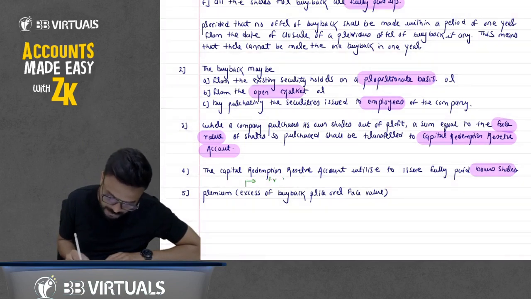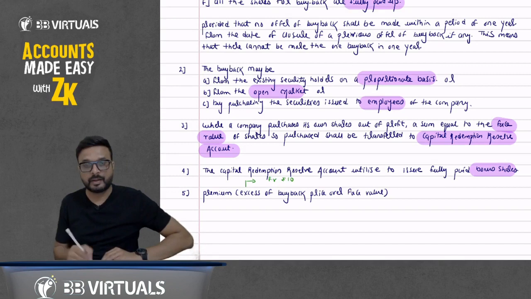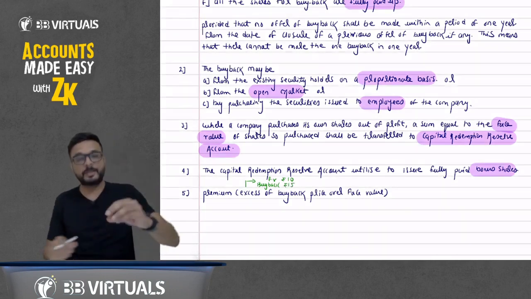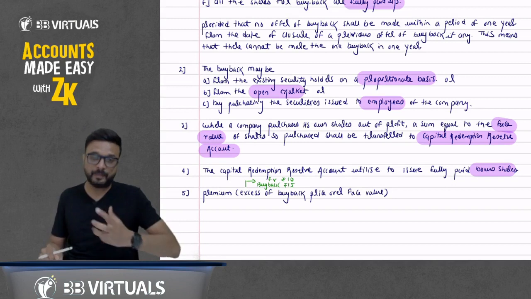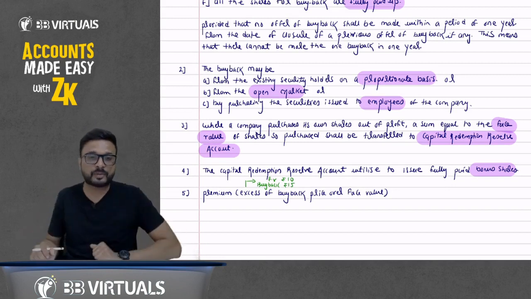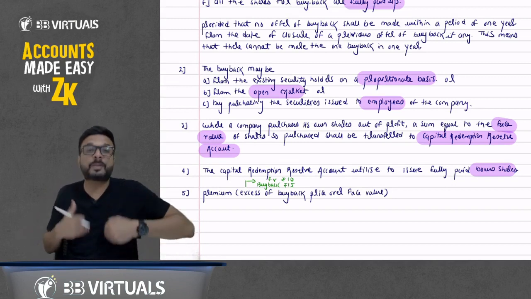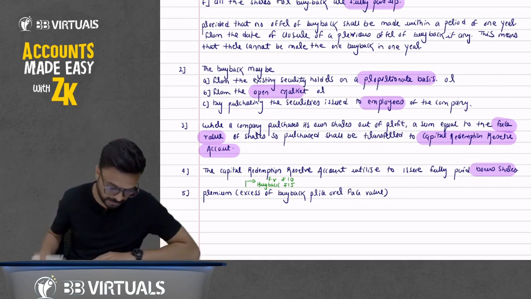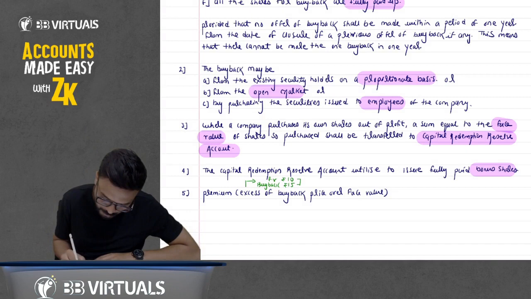Suppose the face value of a share is rupees 10 and I want to do the buyback at rupees 15. It means the face value of the share is rupees 10, but I want to purchase at rupees 15. That is, we are paying more than the face value. So we call it premium on buyback. How much is the premium on buyback here?